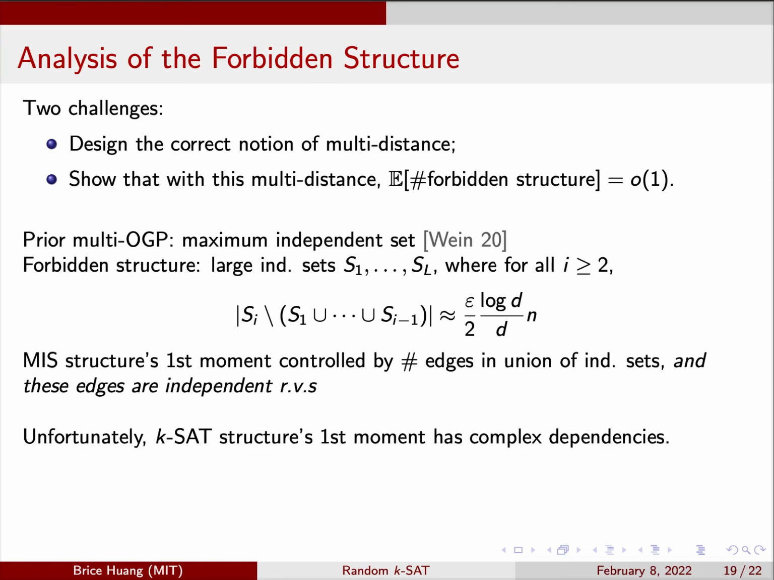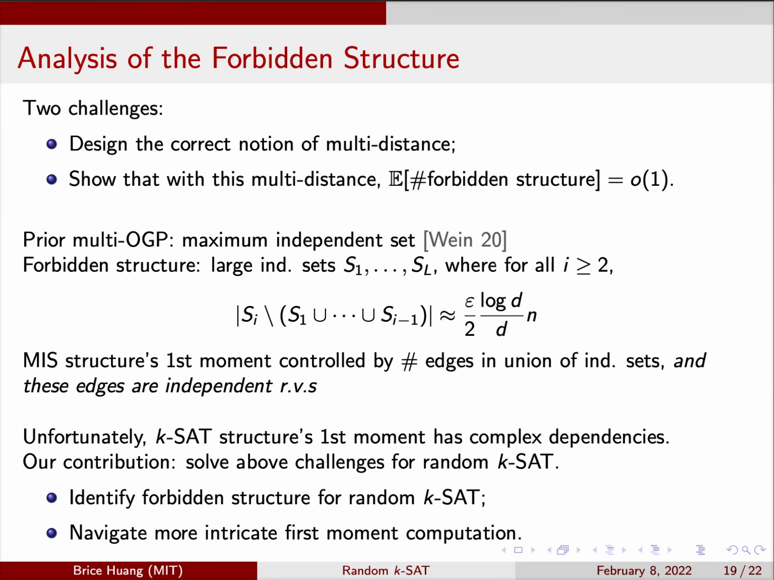Unfortunately, the corresponding first moment in random k-SAT has complex dependencies, which makes the construction and analysis of the corresponding forbidden structure significantly more difficult. Solving these challenges for random k-SAT is the main technical content of our work. We design the multi-distance for random k-SAT and conduct an involved first moment analysis to show that this structure doesn't occur.